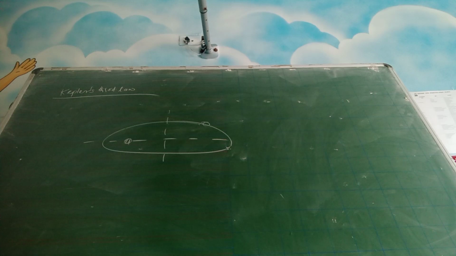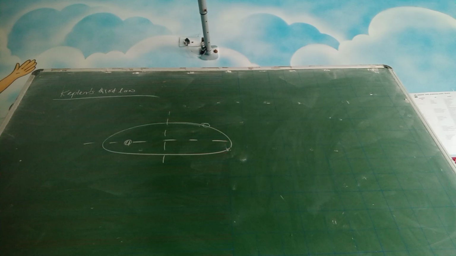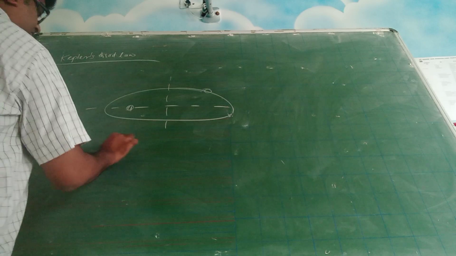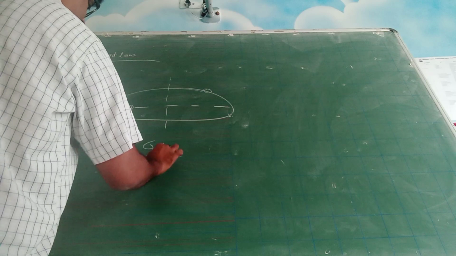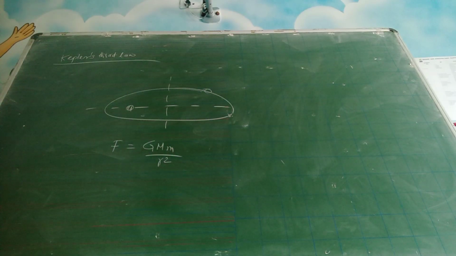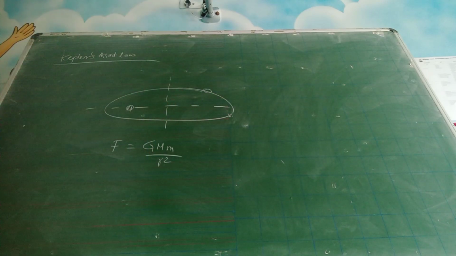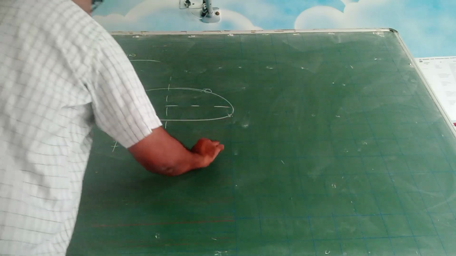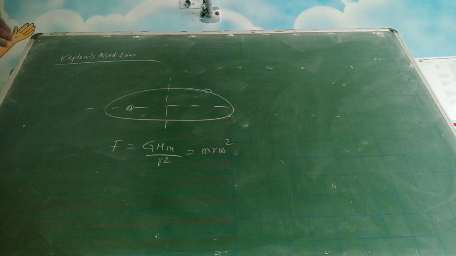Here these two masses are experiencing a gravitational force which is given by GMm by r square. Now this planet is also rotating in a circular fashion. It will be experiencing a centrifugal force given by m r omega square. I will tell you why it is experiencing a centrifugal force.